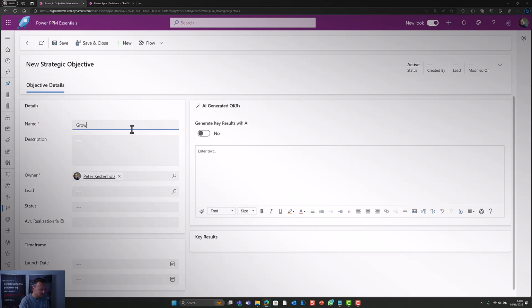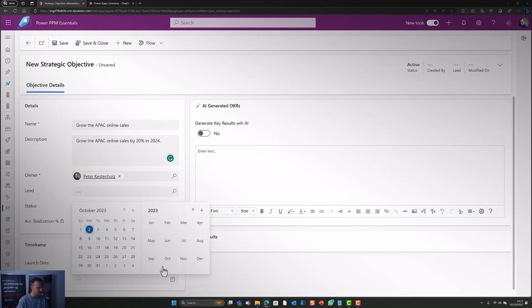Grow the APAC online sales by 20%, let's say in 2024. And a description as well could be the same thing as this, essentially. Or maybe this is just grow online sales, and then down here you have some more details. Grow the online APAC sales by 20% in 2024. And that's it. Then I could just say, well, this is going to start from now until end of 2024.